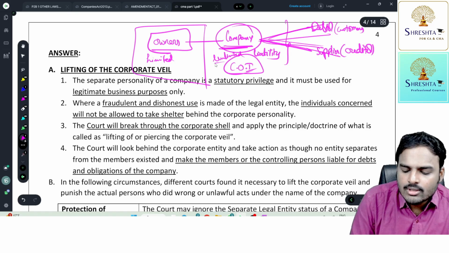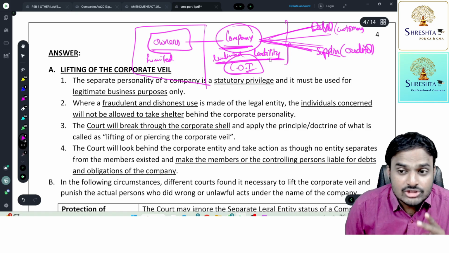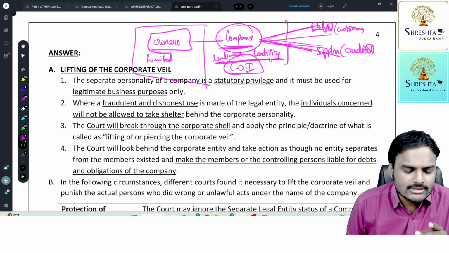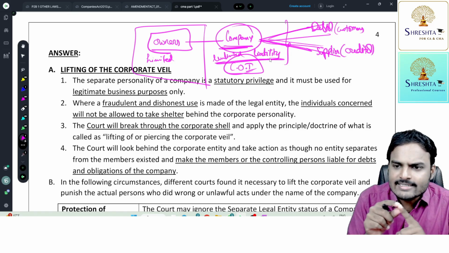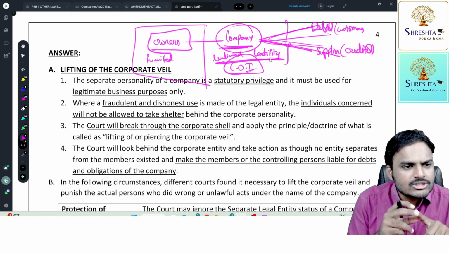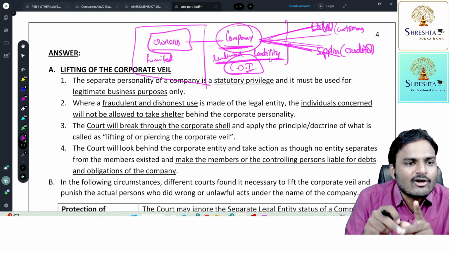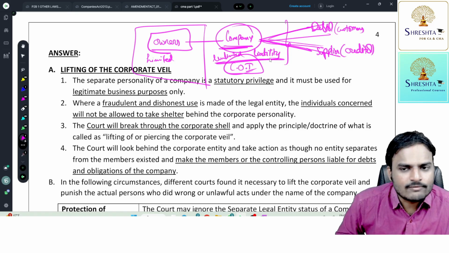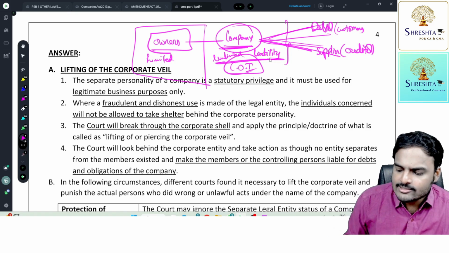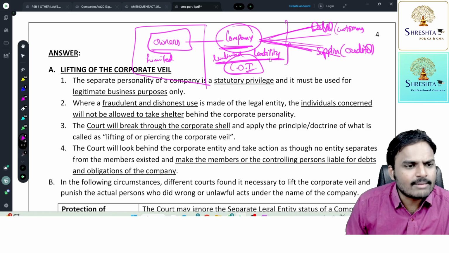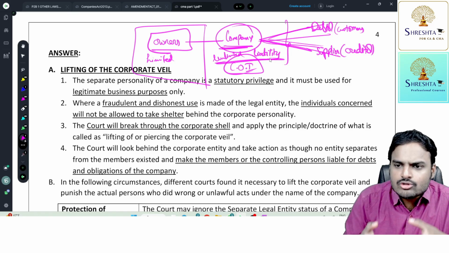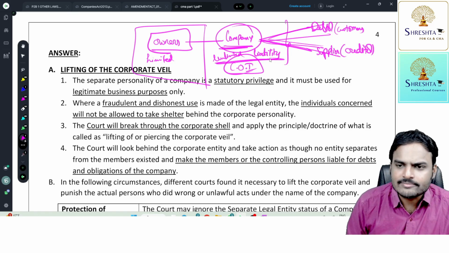And in a company type of organization, dual role is possible. Dual role means a single person can act as an owner of the company by holding shares. The same person can be an employee of the company if he is appointed as a director. You see, Mukesh Dhirubhai Ambani is holding almost 48% of the share capital in Reliance Industries Limited. By virtue of his holding, he is the owner of the company.